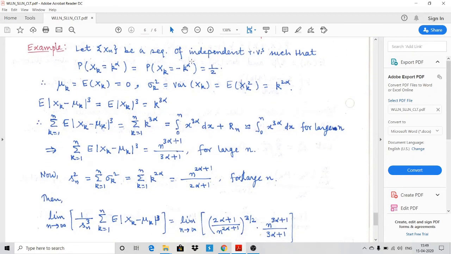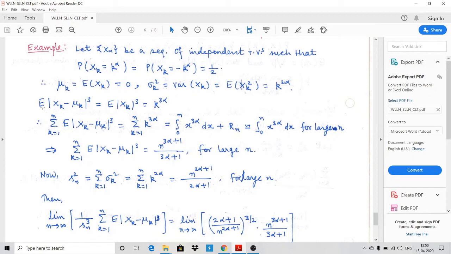Let Xn be a sequence of independent random variables, and probability of Xk equals k to the power alpha, which equals probability of Xk equals minus k to the power alpha, equals half. That means Xk is taking two values, k to the power alpha and minus k to the power alpha, with equal probability. You can easily find that mu k, which is expected Xk, is 0. Sigma k square, which is variance of Xk, will be expected Xk square minus expected Xk whole square, but expected Xk is 0, so it will be only this, which comes out to be k to the power alpha.